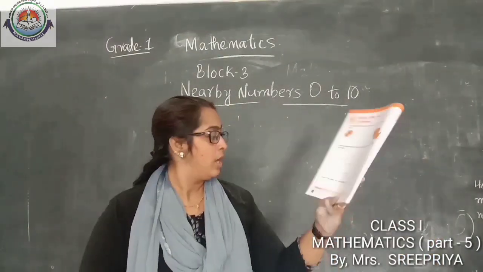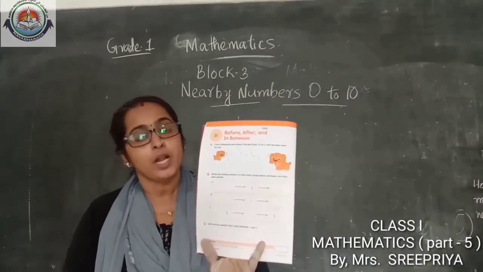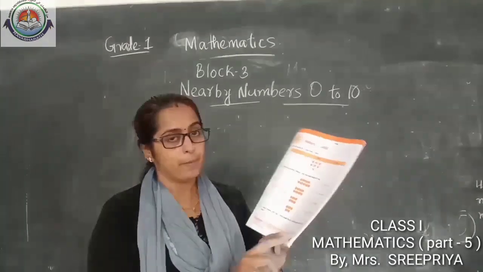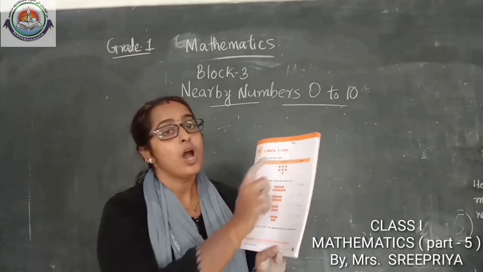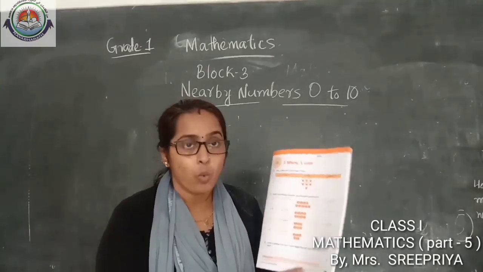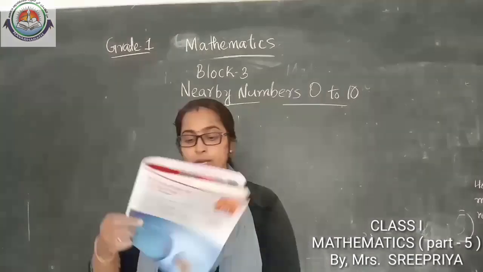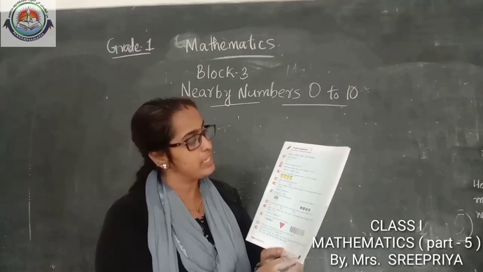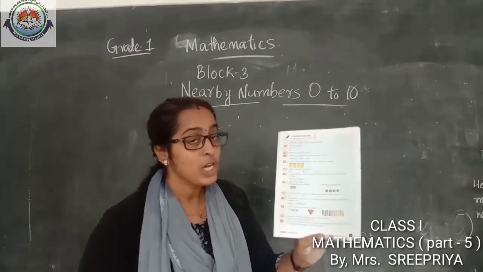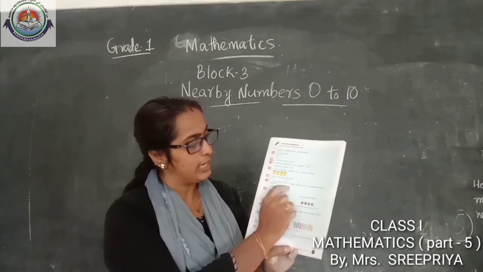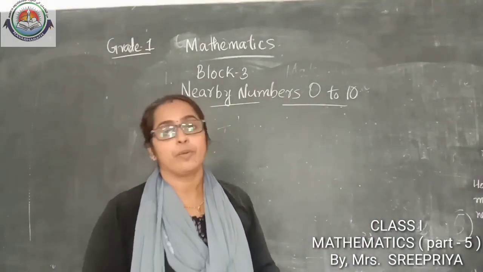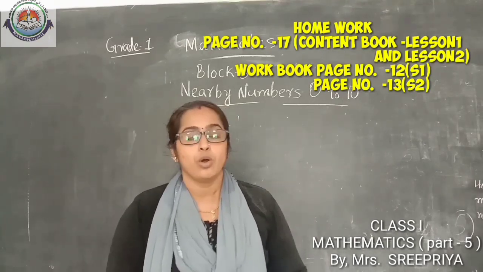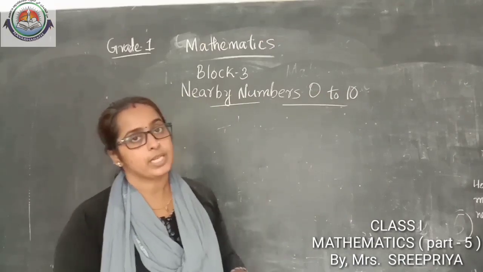In your workbook, page number 12, S1, before, after and in between. Then page number 13, S2, 1 more, 1 less. Then in the content book, we need to do practice questions, page number 17, lesson 1 and lesson 2. Lesson 1 and lesson 2 till here you need to do on your own, and notebook work also I will send, that also you need to copy in your notebook. Okay, so I hope you all understood today's class. Thank you.